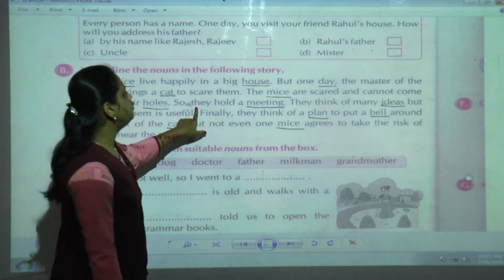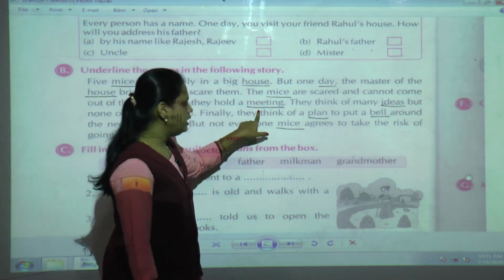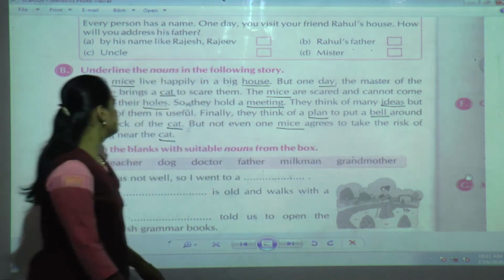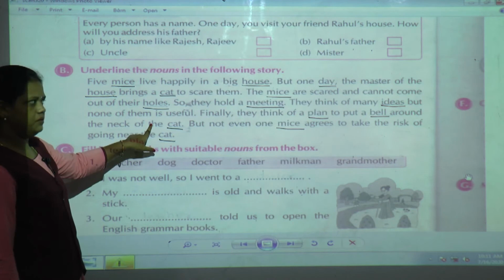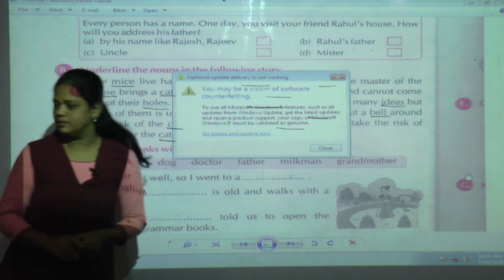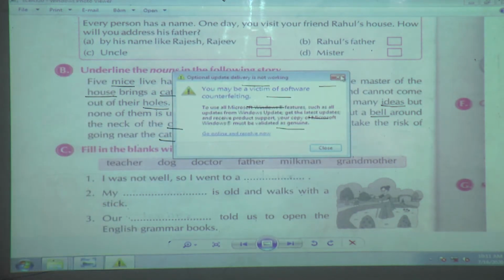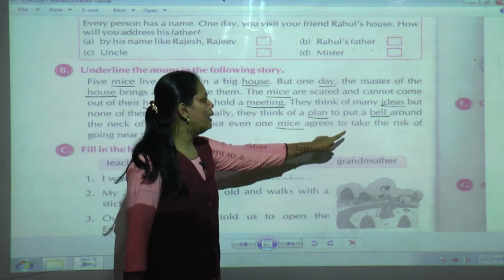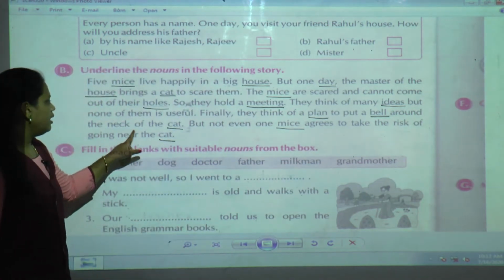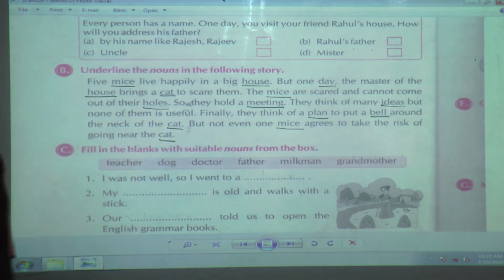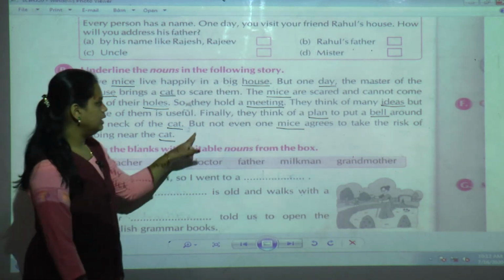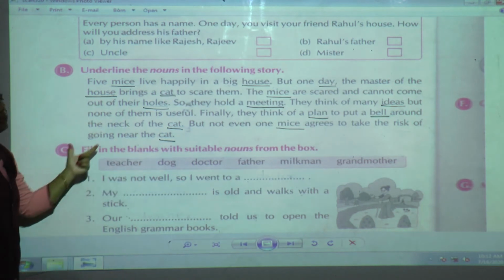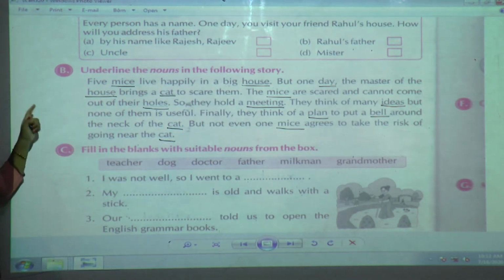In the fourth sentence, meeting. In the fifth sentence, ideas, only one will come. In the sixth sentence, plan, bell, cat. In the last sentence, mice and cat. So these are the nouns we have underlined in this story.